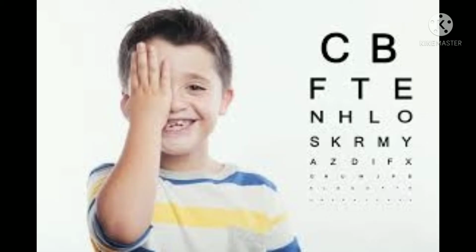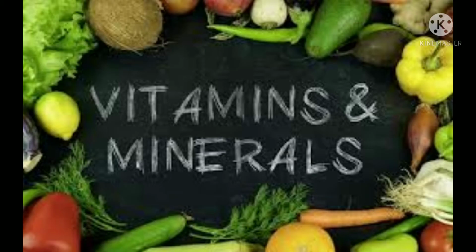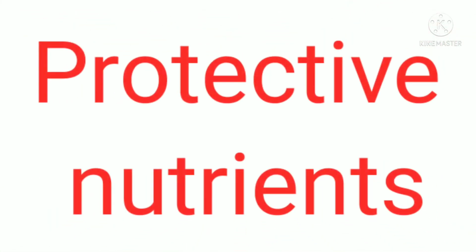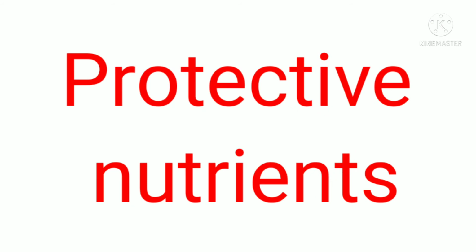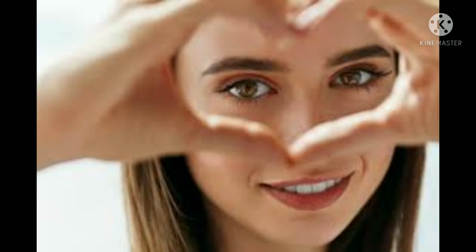To understand that, we have to know about minerals and vitamins. Minerals and vitamins are called protective nutrients because they protect our body and give good health.